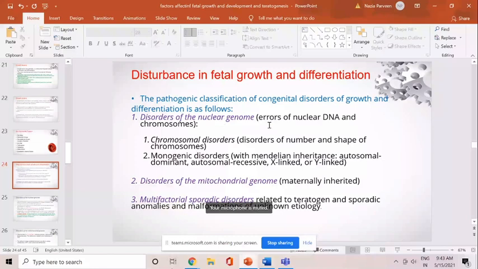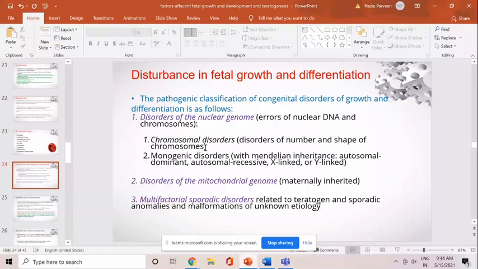In the chromosomal disorders, the number and shape of the chromosomes can be affected, like trisomy 21, which results in Down syndrome. There is an extra chromosome 21, so the number gets affected, or the shape of the chromosome can also get affected.